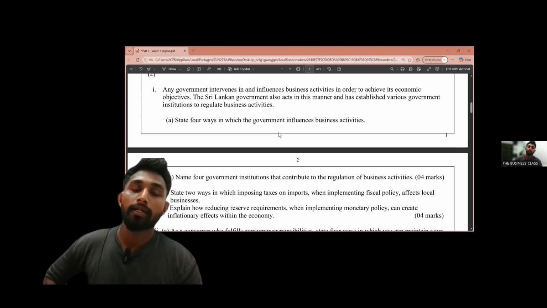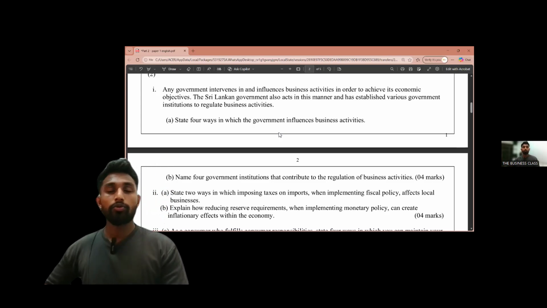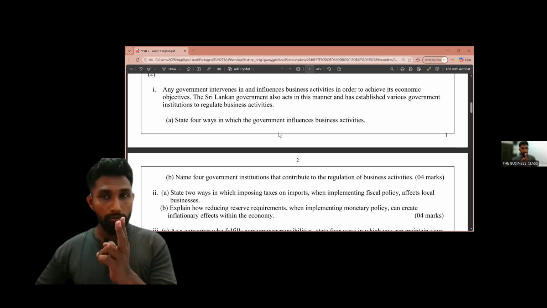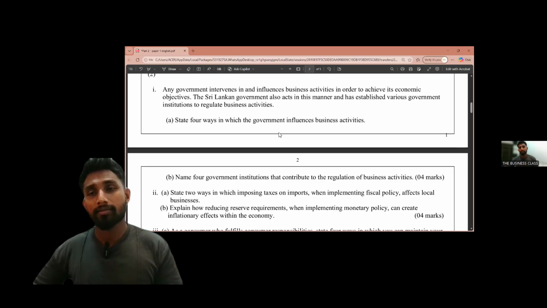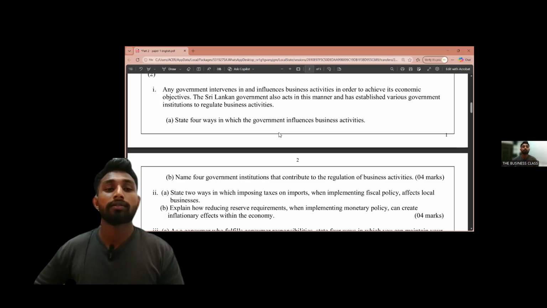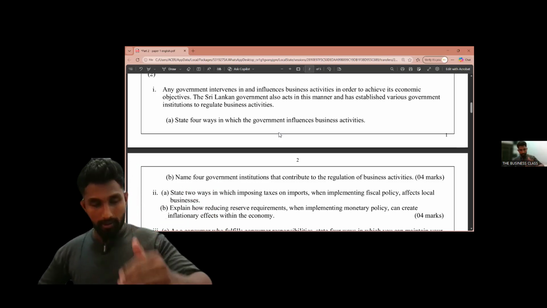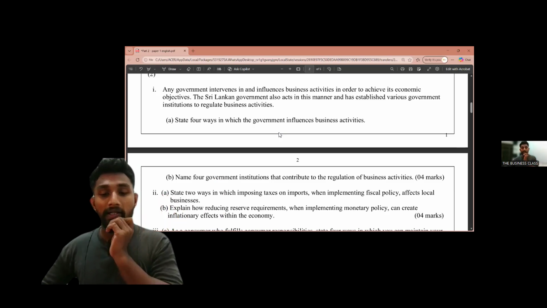You can actually explain that, but since you are gaining only 2 marks, I told you earlier you should be tactical. If you are getting only 2 marks, you can write only 4 facts. That is enough. Do not describe it. The question is asking to state 4 ways, so they are asking for only 4 ways. No need to explain.